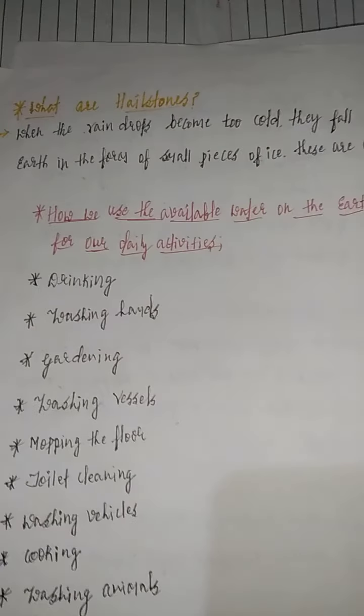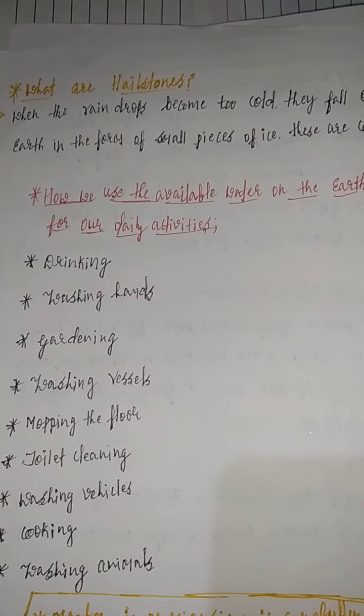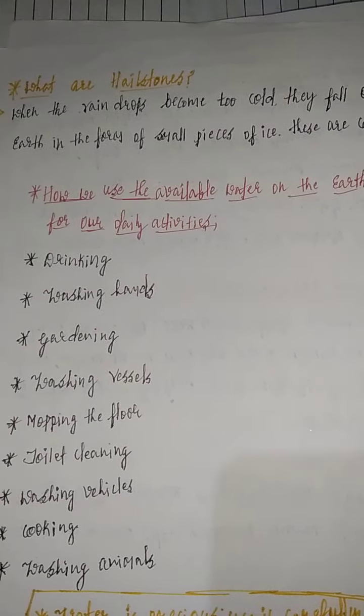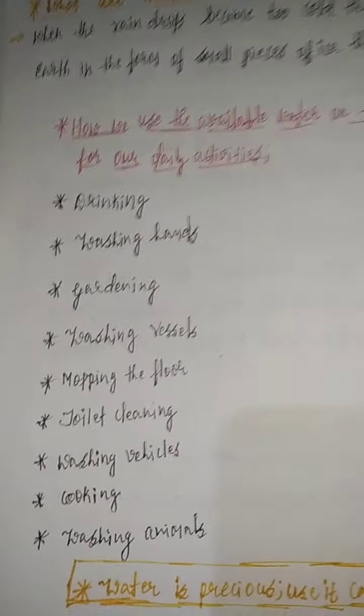Next we are going to discuss how we use available water on the earth for our daily activities.